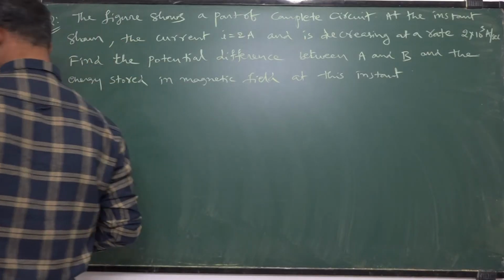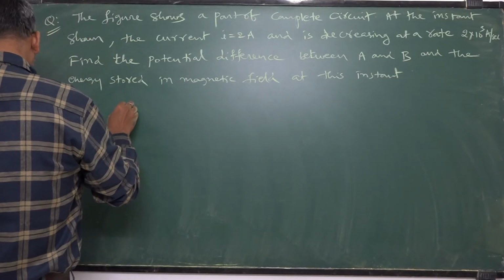This is the question, and the question figure is like this.